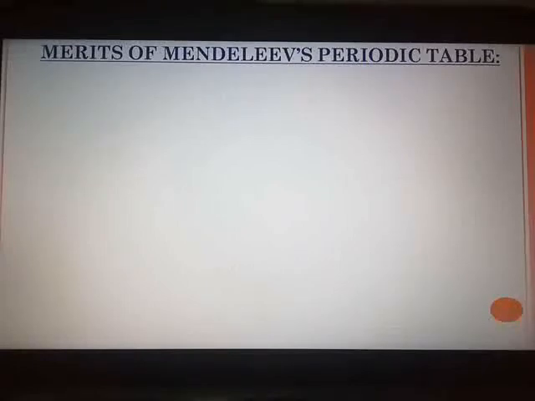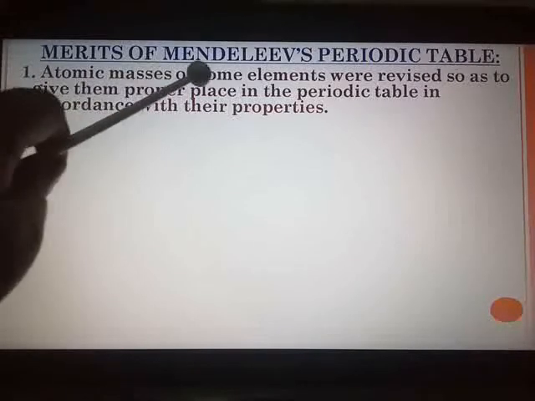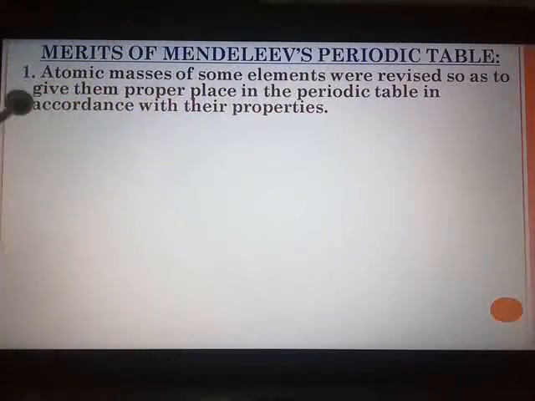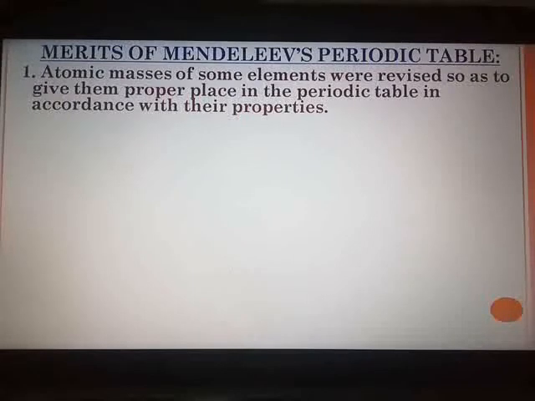And based on this thought, his first change, which was accepted as a merit, was that atomic masses of some elements were revised by him so as to give them proper place in the periodic table in accordance with their properties. Here is one example: the atomic mass of beryllium, which was 14.09 previously, was changed to the correct value 9.4, and hence beryllium, on this discovery, was given a place before boron.